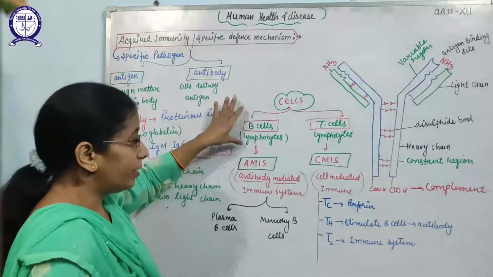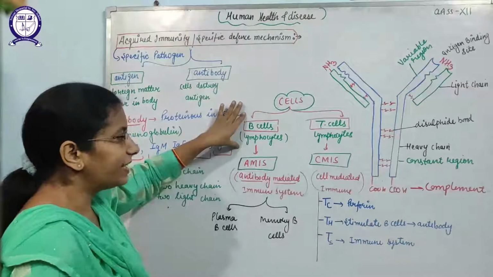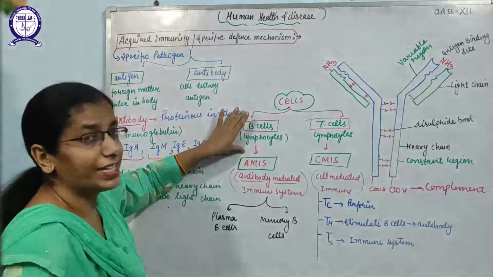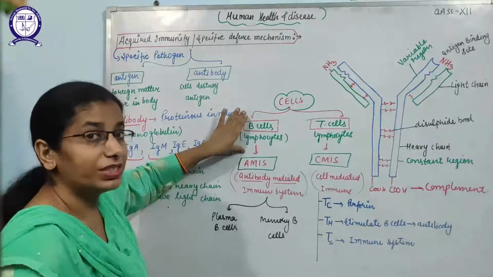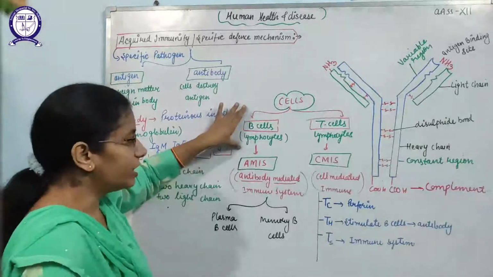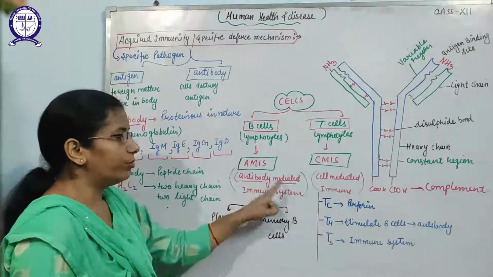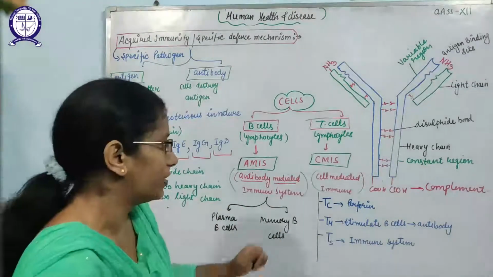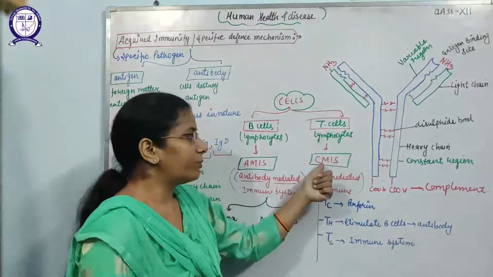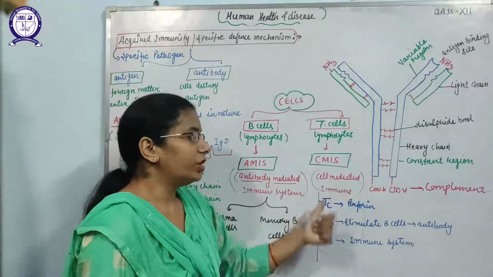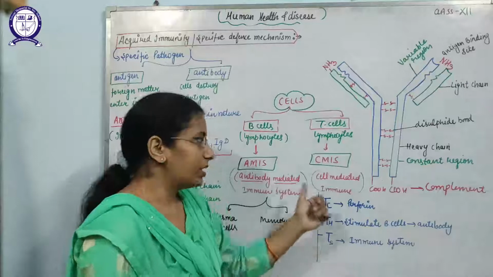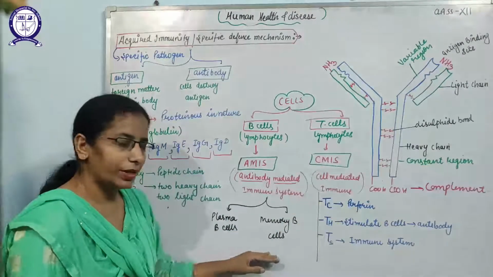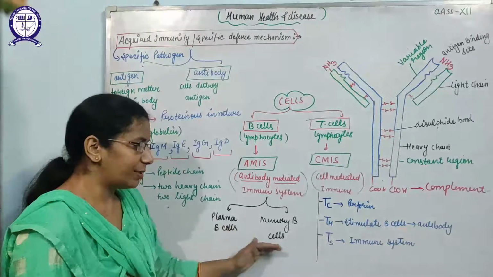When B cells come in contact with the pathogens, they will produce the antibodies, and those antibodies will kill the pathogens. So these B cells provide the antibody mediated immune system, where antibodies kill the specific type of pathogens. And T cells will provide the CMIS, that means cell mediated immune system. Here mainly T cells are involved. B cells are further classified into two categories, plasma B cells and memory B cells.